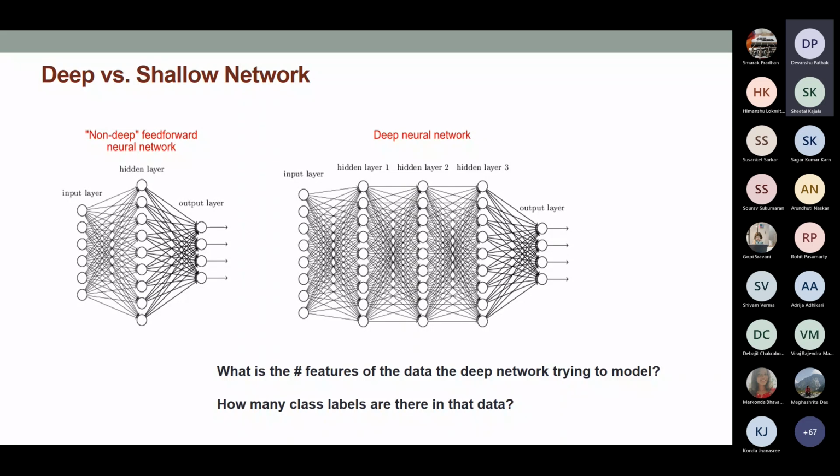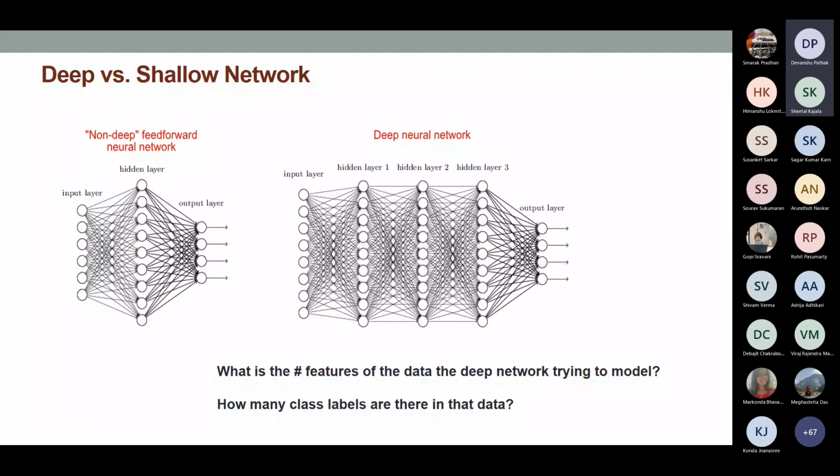So obviously you have one input layer, one output layer, and only one hidden layer with a bunch of neurons. In contrast, in a deep neural network the only difference is that you have multiple hidden layers, typically sometimes 10, 15, 20, whatever. And there are certain reasons why people take deep neural networks, which we'll discuss later on.